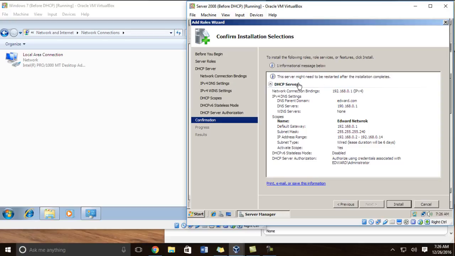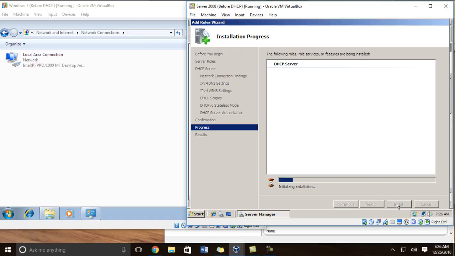This is going to give you a full overview of everything that we've just covered, not through the installation, but through setting up the installation. As you can see, everything here: network bindings, the scope and everything. Voila. You're going to click Install. Now, this will take a while, so I'm going to cut the video here. I'm going to resume when this has finished installing.